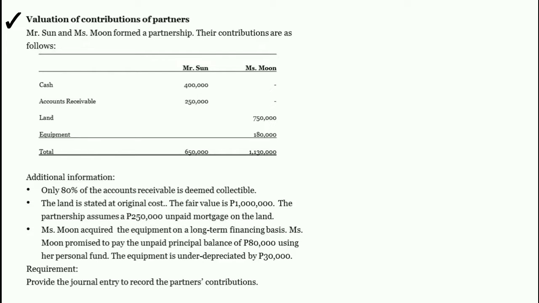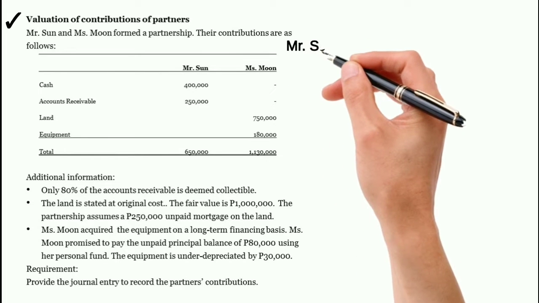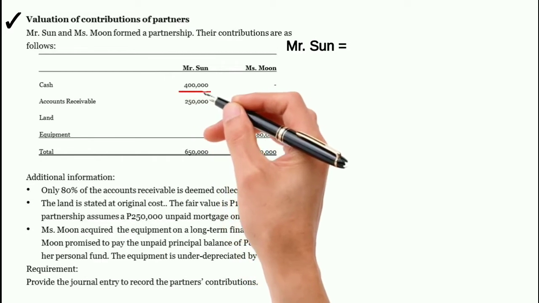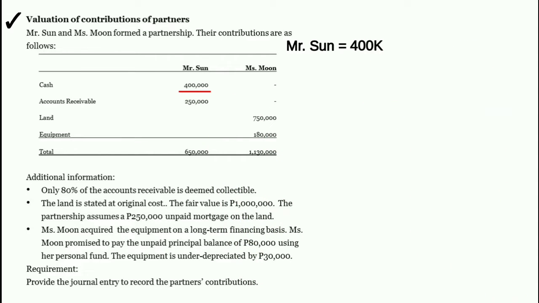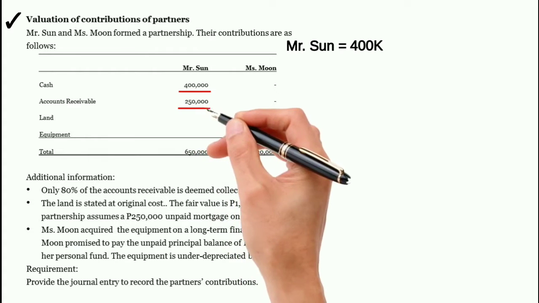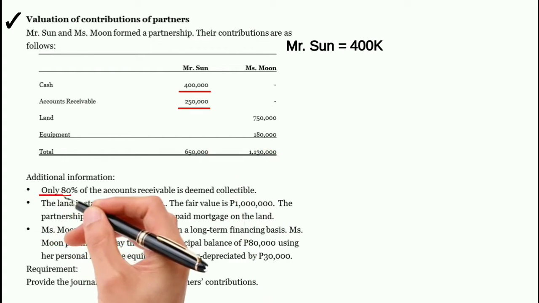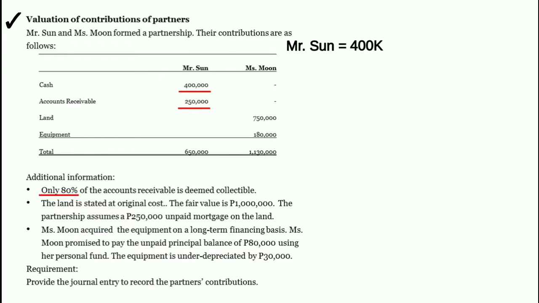Unahin nating i-compute yung contribution ni Mr. Sun. Mr. Sun invested cash na 400,000 pesos. Ilalagay na natin siya, 400,000 pesos. Mr. Sun also invested accounts receivable na 250,000 pesos. Yun nga lang, only 80% of the accounts receivable is deemed collectible.